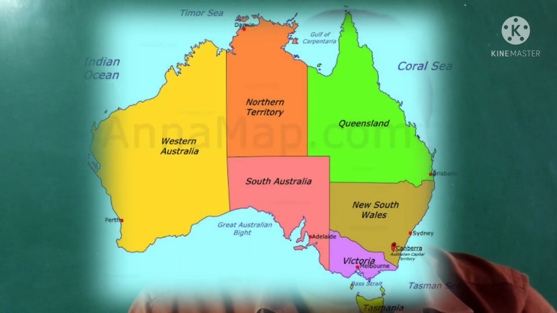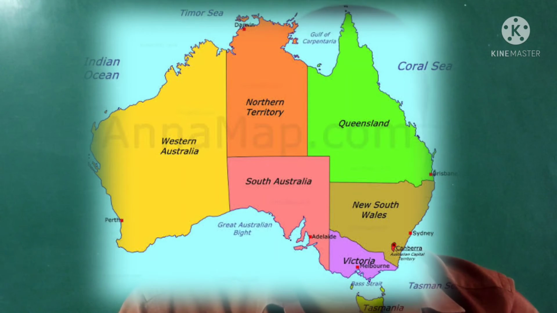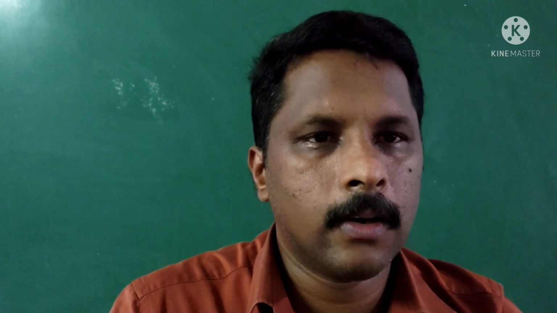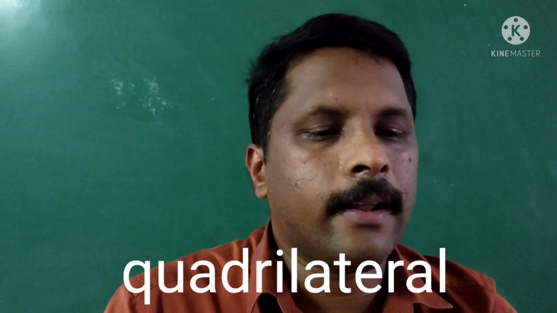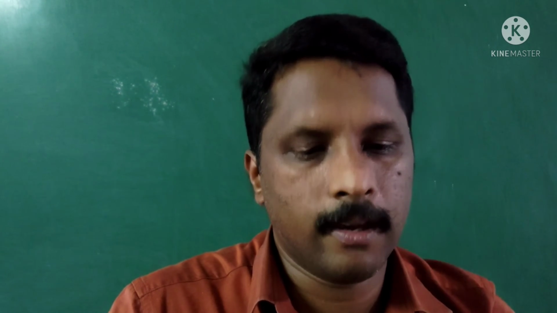Now let us study the boundaries. Australia lies between the Indian Ocean on the west and the Pacific Ocean in the east. The Arafura Sea and the Timor Sea lie in the north, and the Southern Ocean to its south. Within these water bodies lies the smallest continent, Australia. The shape of Australia is like a quadrilateral, which means a four-sided figure.